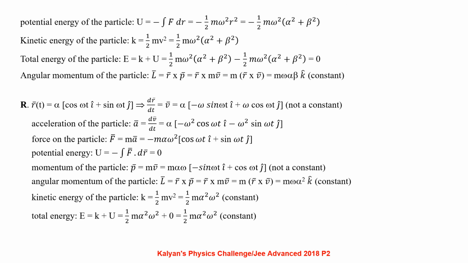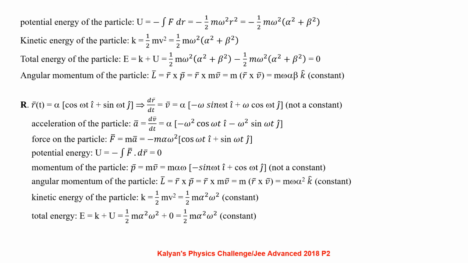Total energy of the particle E equal to K plus U, half m omega square of alpha square plus beta square minus half m omega square of alpha square plus beta square, that is 0. Angular momentum of the particle L bar equal to r bar cross p bar, r bar cross m v bar, m omega alpha beta k cap, which is a constant value.